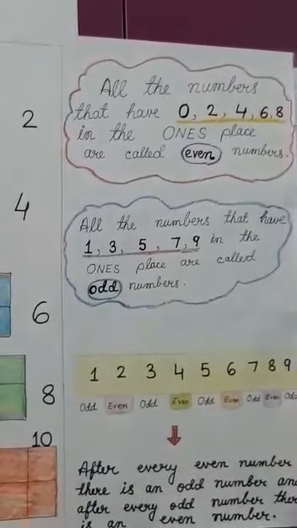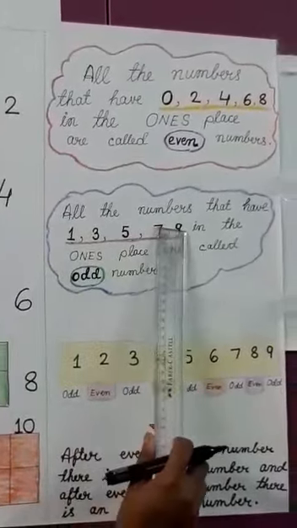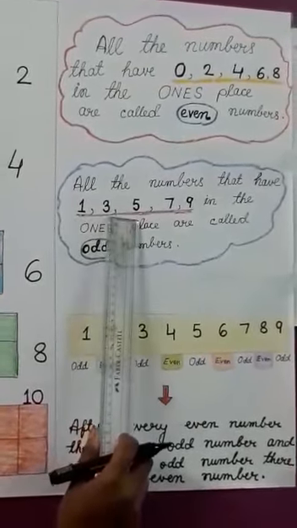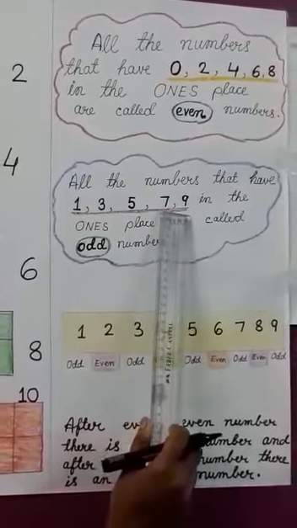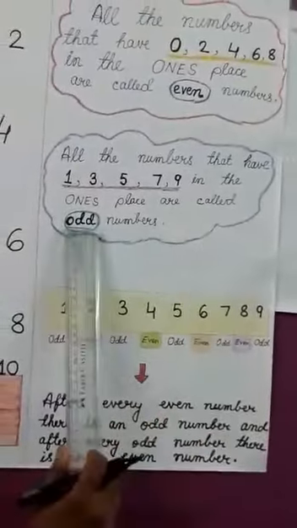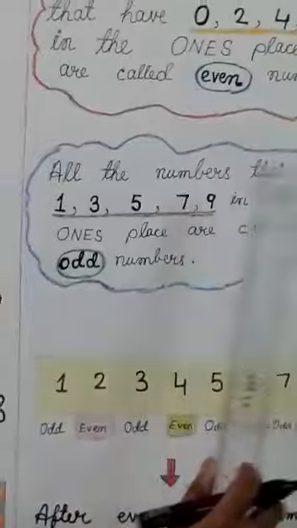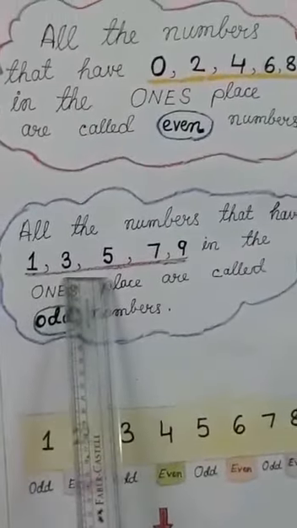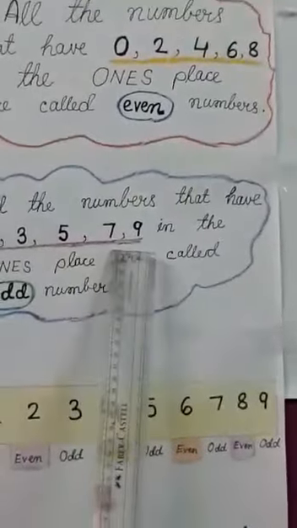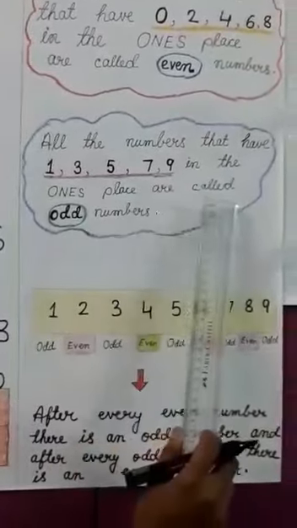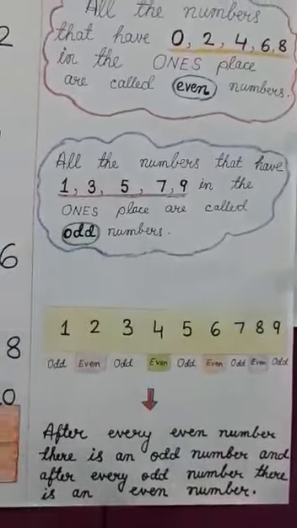Now for odd numbers, all the numbers that have 1, 3, 5, 7, 9 in the ones place are called odd numbers. Again I am repeating, all the numbers that have 1, 3, 5, 7 and 9 in the ones place are called odd numbers.